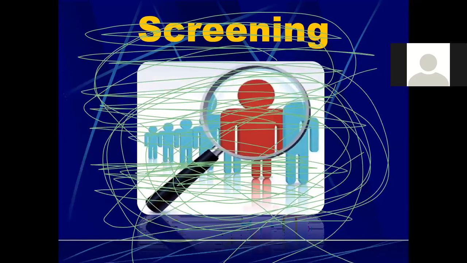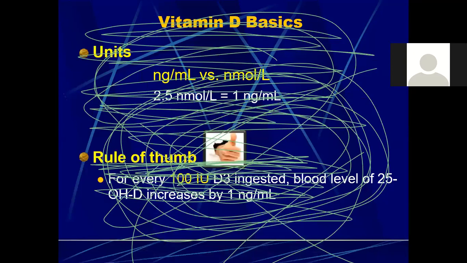Then how should we go for screening? Because vitamin D test is quite expensive. So we should be very clear who are the people who we want to screen and who are the people who should not be screened for vitamin D levels. So the vitamin D supplementation follows the rule of thumb. Now nanogram per ml versus nanomole per liter: 2.5 nanomole per liter is equal to 1 nanogram per ml.